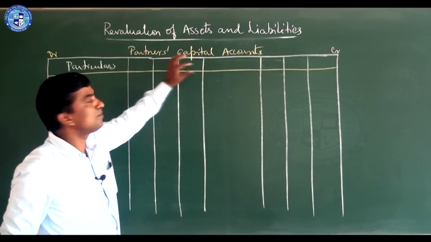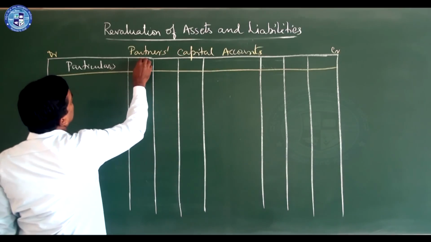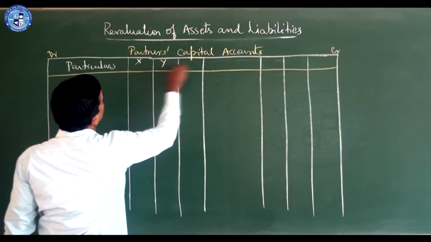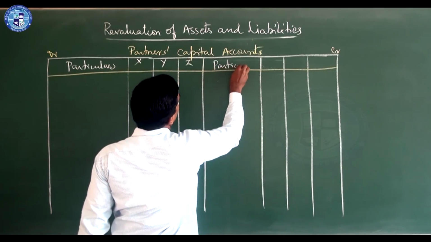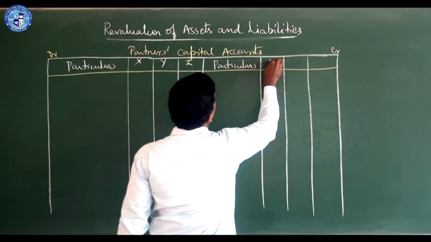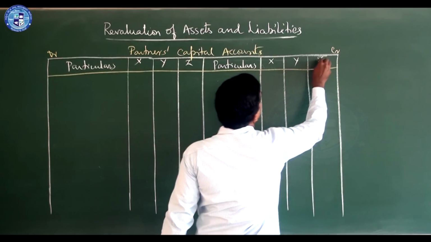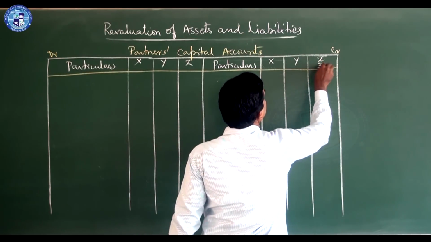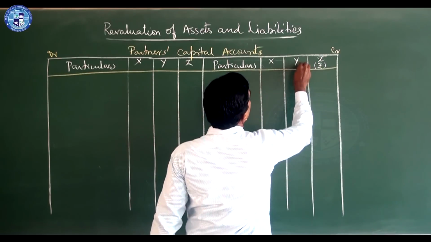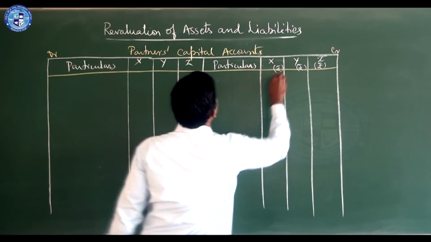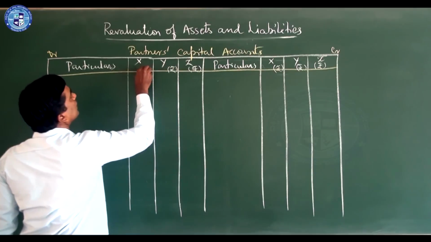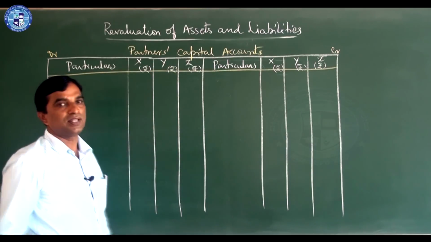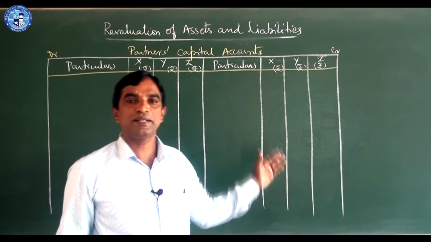Then these columns, name of the partner, for example X, Y and Z. In bracket you write it is amount column, rupees. Here also rupees and rupees. So this is the format.